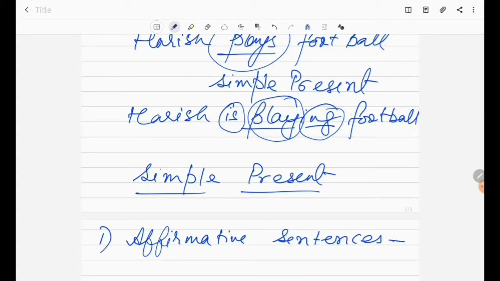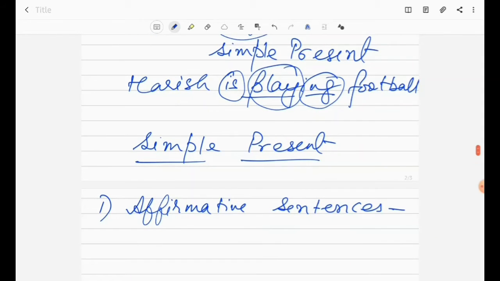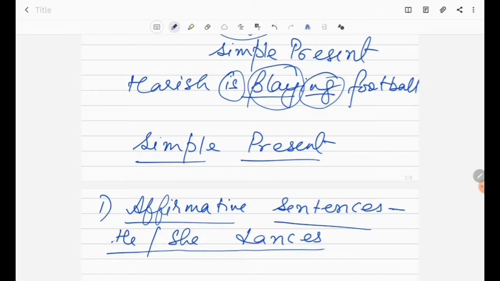What do you mean by affirmative sentences? Affirmative sentences means sentences which say something positive, like he, she dances. So this is an example of an affirmative sentence.